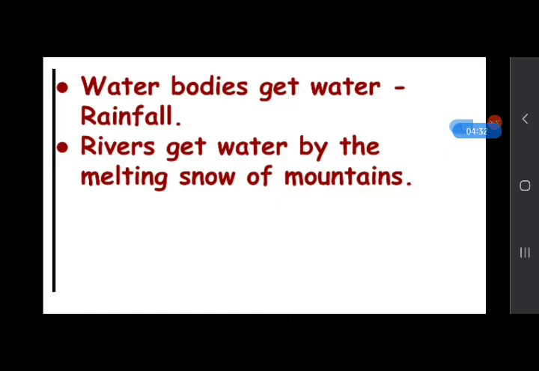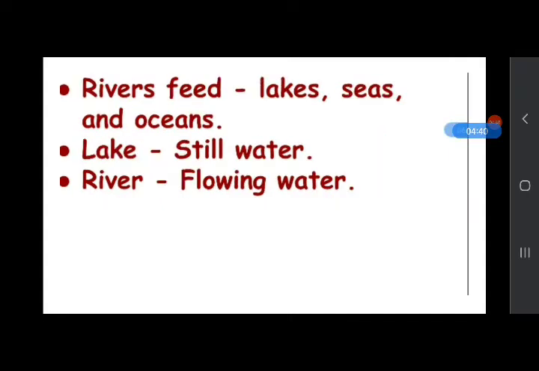Lakes are enclosed or surrounded by land from all sides and get water by rivers and streams. And water is used for different purposes: for washing, bathing, drinking, and for generating electricity, etc.